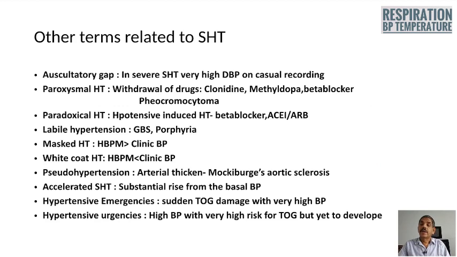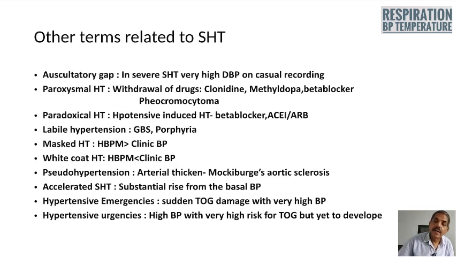Masked hypertension means usually the blood pressure there in the clinics will be normal, but blood pressure recorded at home will be higher. Initially it was considered as benign, but now it is not a benign condition. The chance of development of systemic hypertension is very high in this group too.